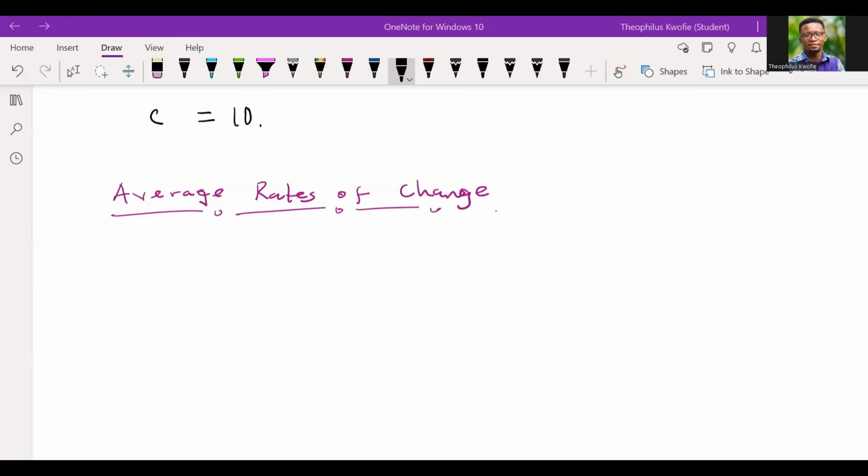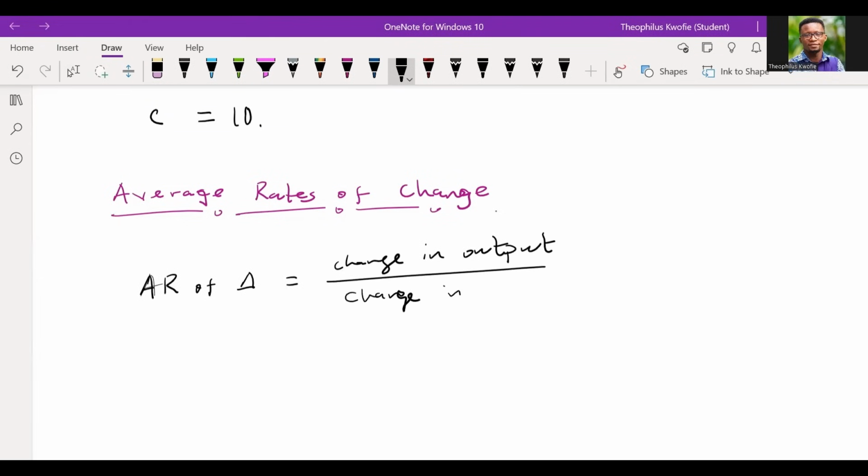Okay, so the average rate of change, we said that is a ratio of the change in output to the change in input. So I want us to take note.